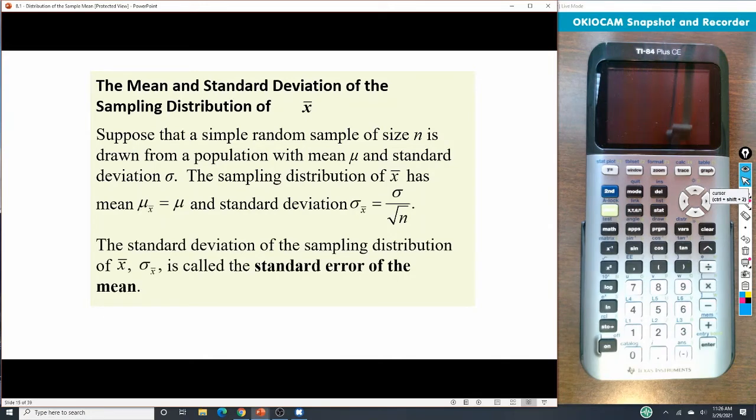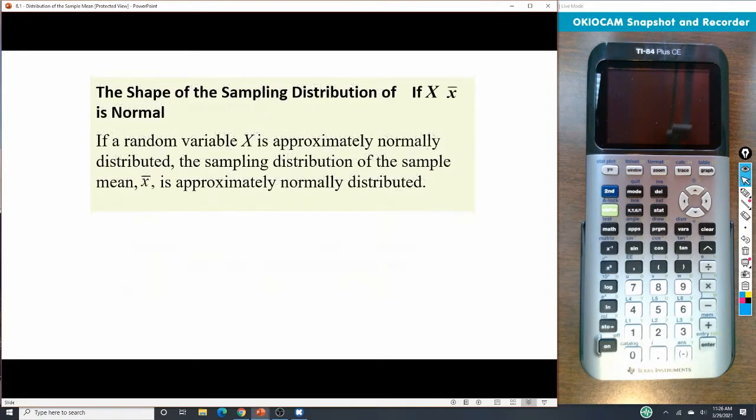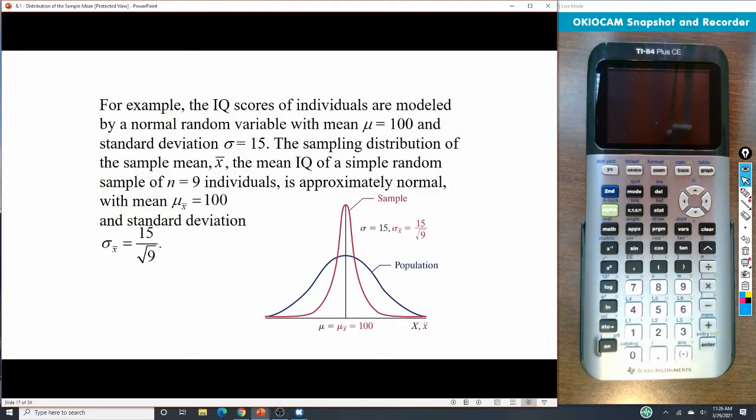All right, now we can also call that sigma sub x bar there the standard error of the mean. All right. Now, if we know it's normally distributed, then it's going to follow through with those pieces. Okay. So example here, going back to our IQ scores, we have n being 9, and we know that the mu of x bar is going to be 100, just like the mu of the population here. So we can see those two things.